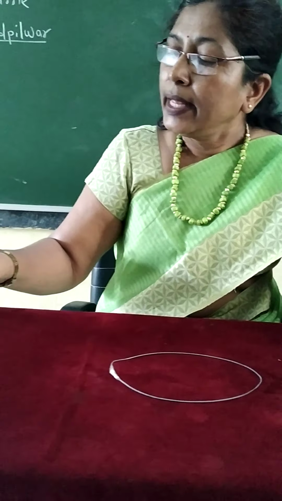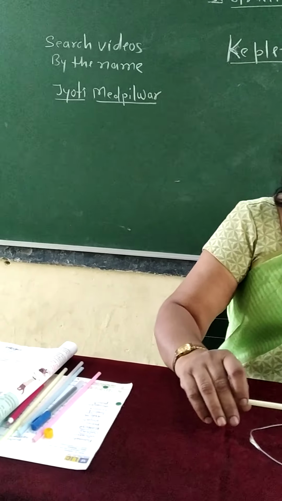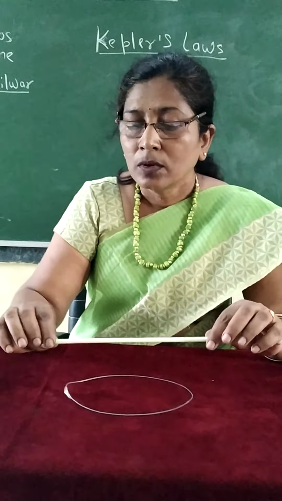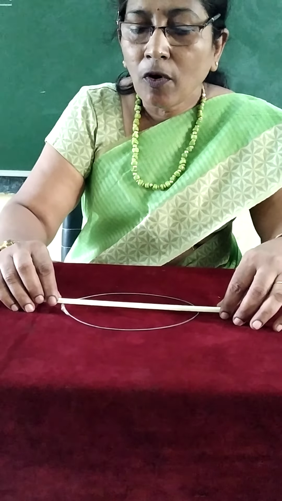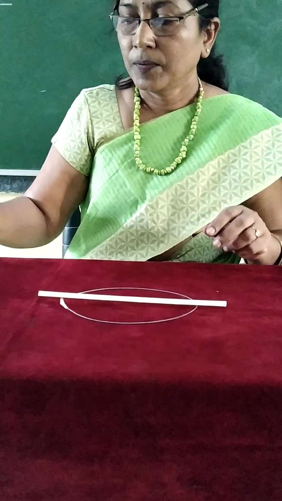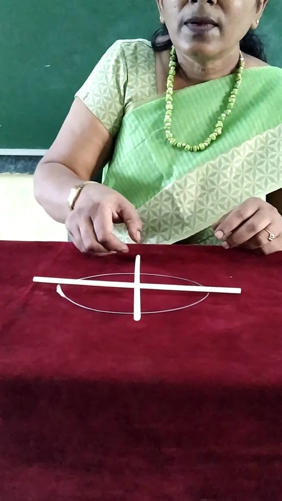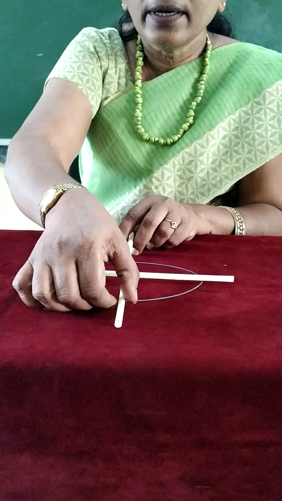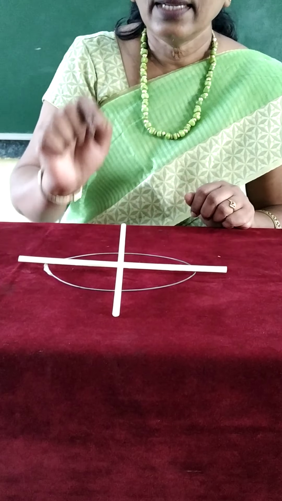Now next we have to see, for clarity of the concept, this is one straw, this is the second straw I keep here to show you the midpoint of the ellipse.